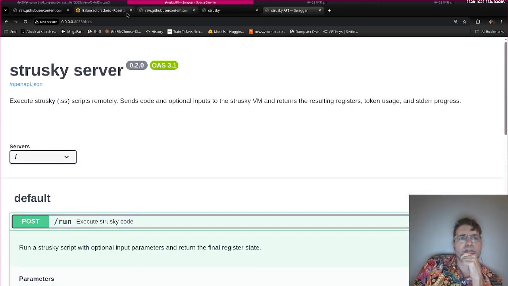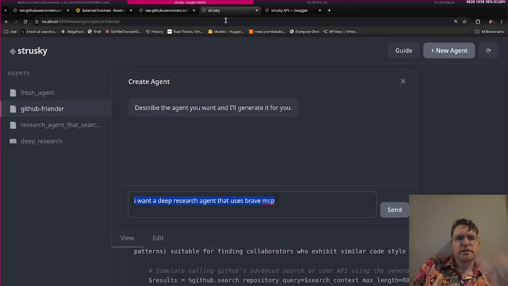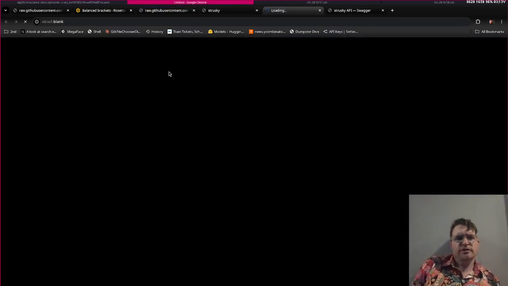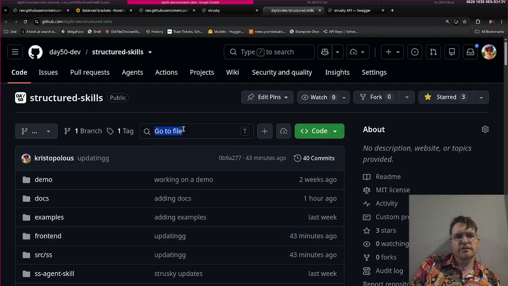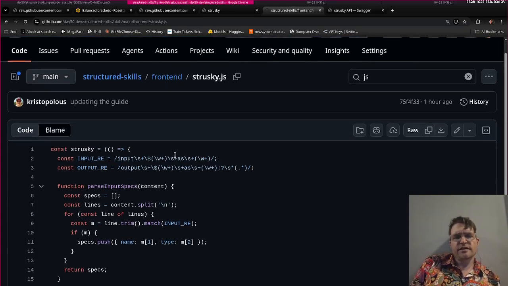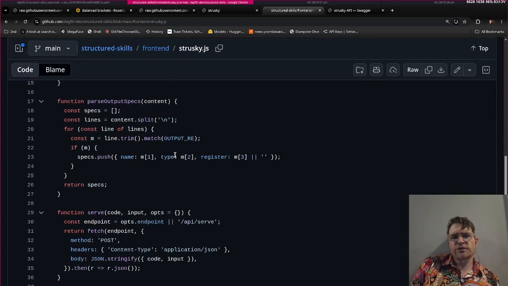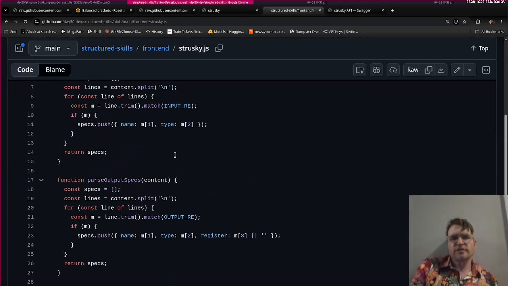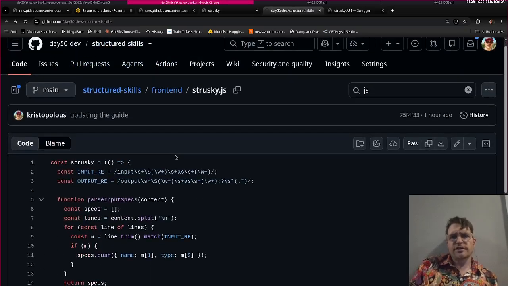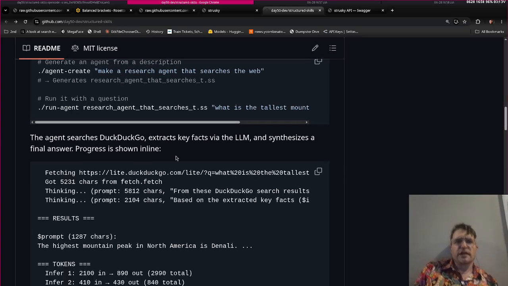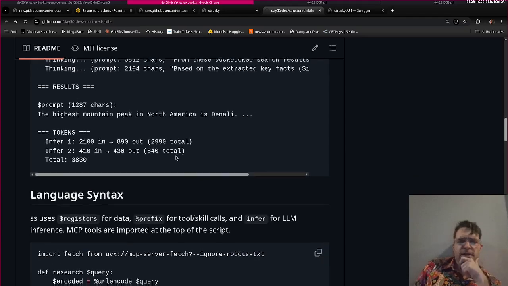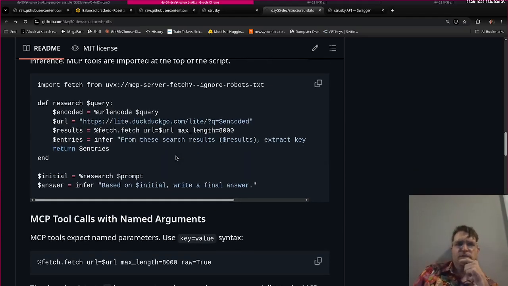There's another thing within here. If you look at the code itself, it also has a JavaScript layer. Where's the JS on here? There it is. This is something that will look at the strusky file. It'll be able to serve and parse and then run it. There are also examples here, of course. You create the agent, then you run on top of that. And here's another example from there.